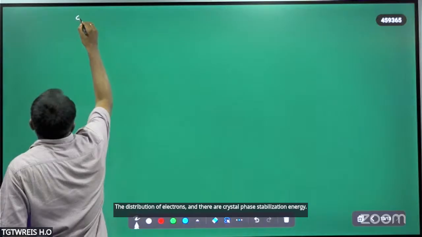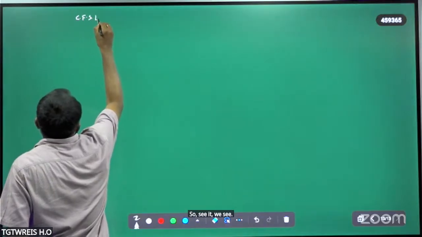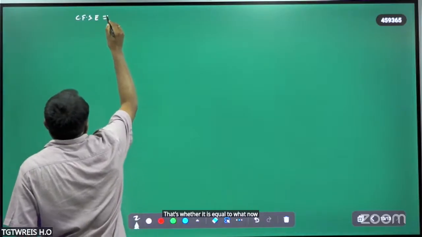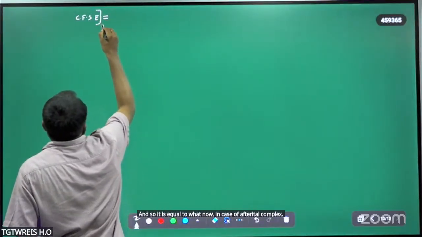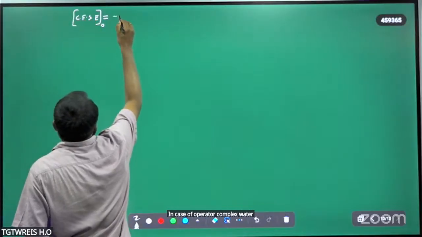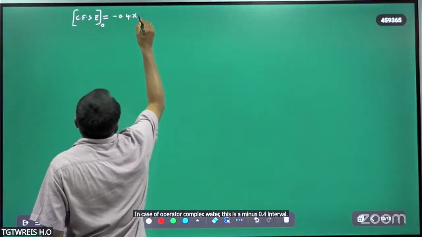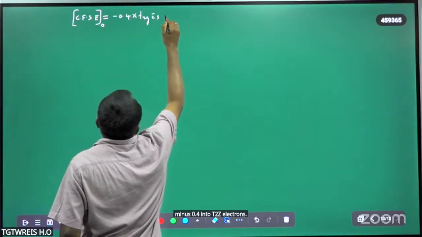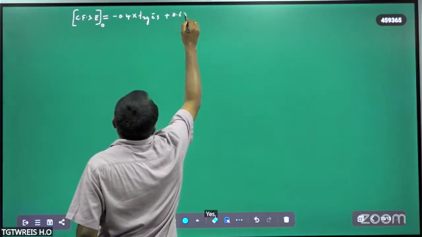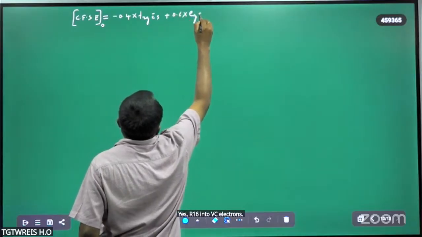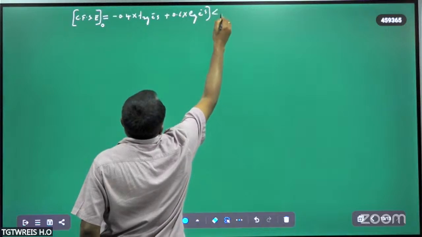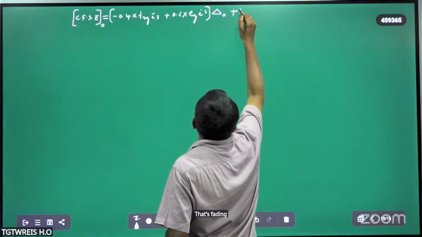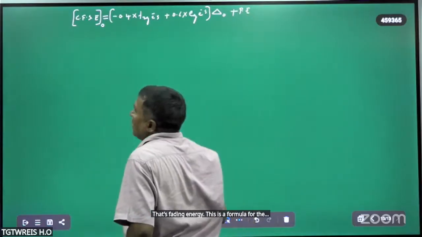So CFSE, in case of an octahedral complex, is equal to minus 0.4 times the t2g electrons plus 0.6 times the eg electrons, times delta naught, plus pairing energy. This is the formula for the crystal field stabilization energy.